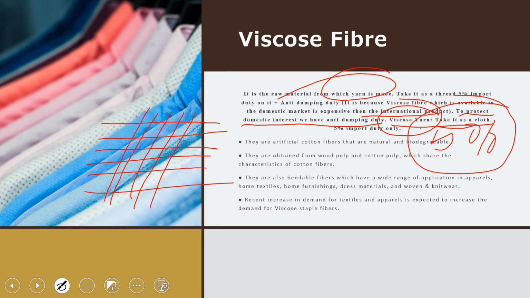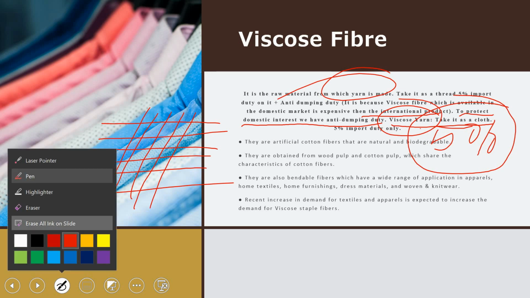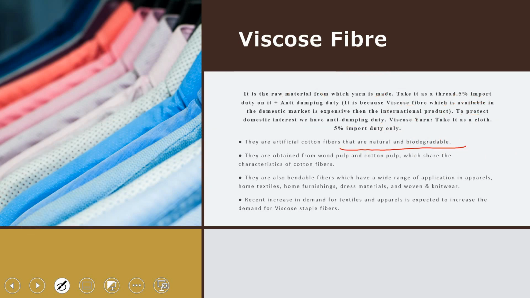Okay, so viscose fibers are artificial cotton fibers that are natural and biodegradable. They are obtained from wood pulp and cotton pulp, which share the characteristics of both cotton and wood.